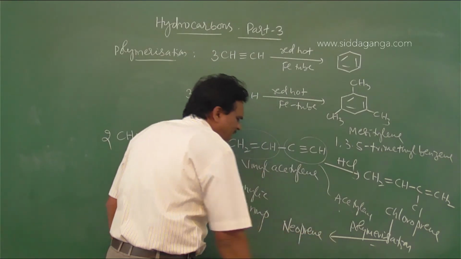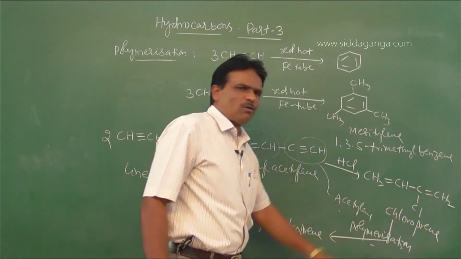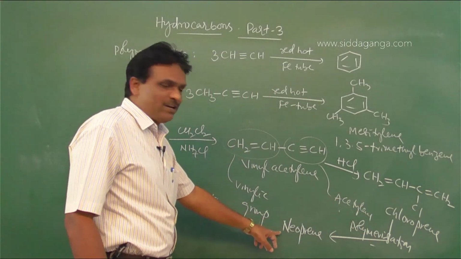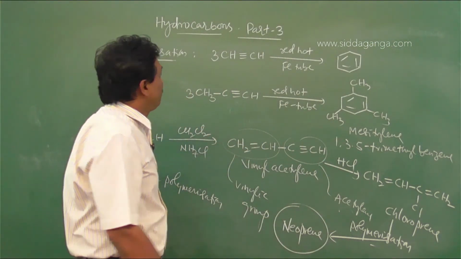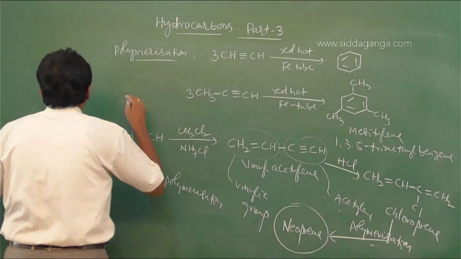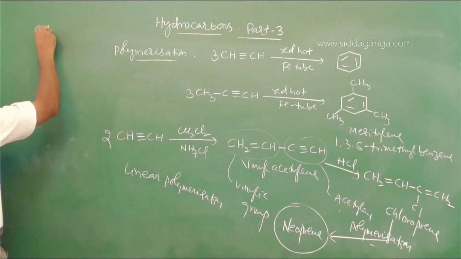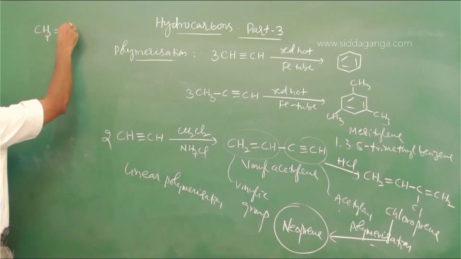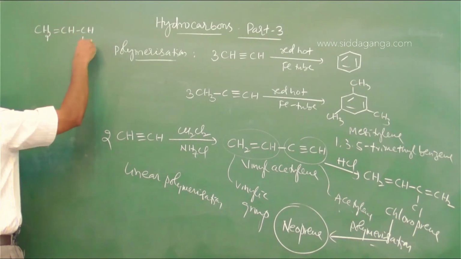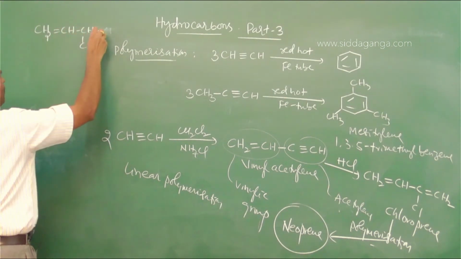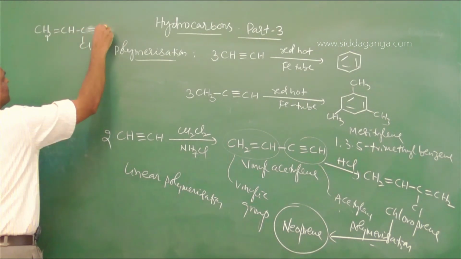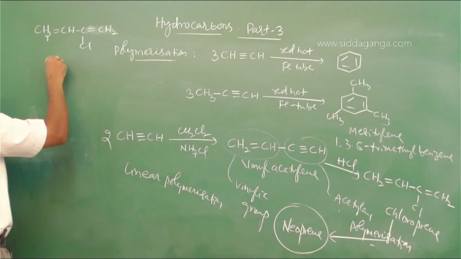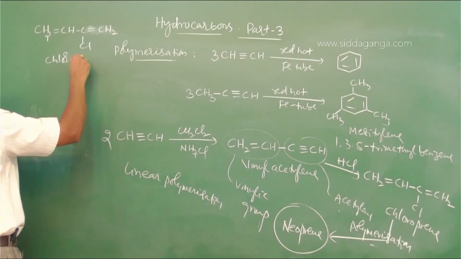So neoprene is a polymer of chloroprene. Chloroprene is CH2 double bond CH, single bond CCl, double bond CH2.